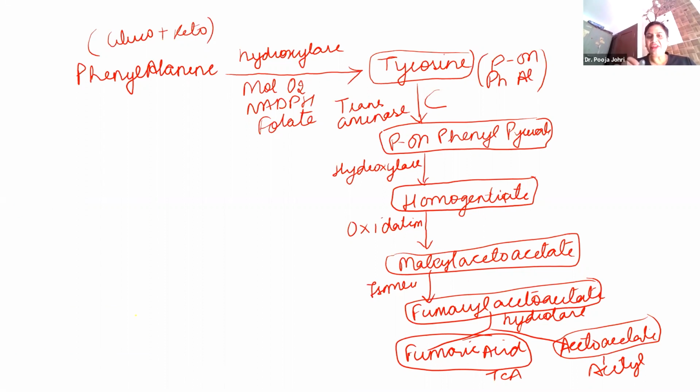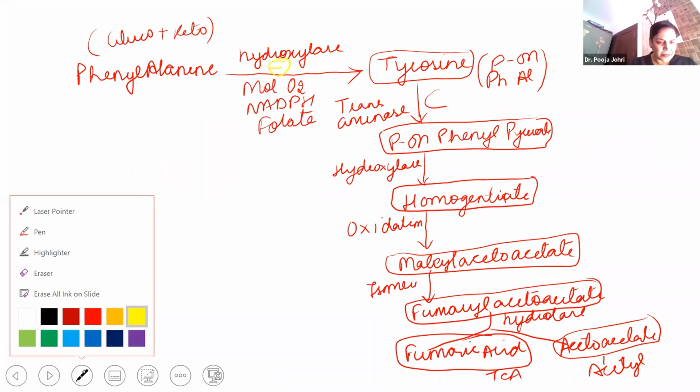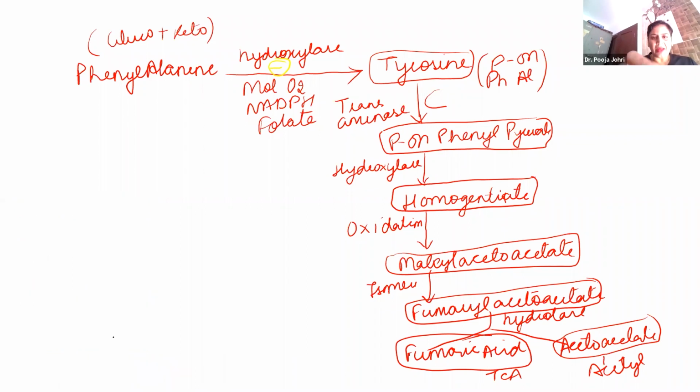Now see what happens here. If there is deficiency of hydroxylase, if phenylalanine hydroxylase is deficient, it leads to phenylketonuria. Then we start from this hydrolase.